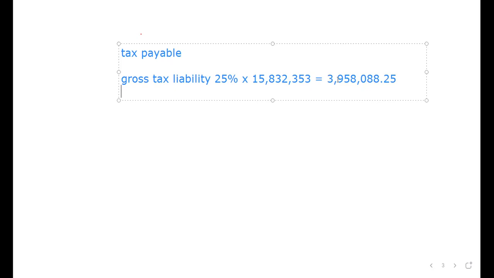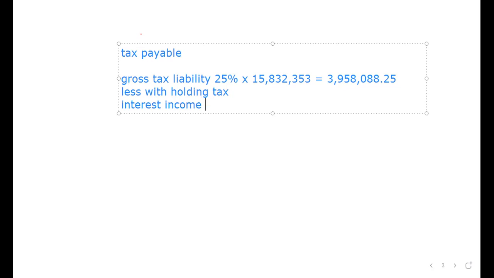So remember, there are some taxes which were not final, so we need to list them here. Less withholding tax. And I remember very well, the interest income from Ufanisi. Remember we said non-qualifying dividends are not final. We tax them on the other side, and we also tax them here. So interest income from Ufanisi.